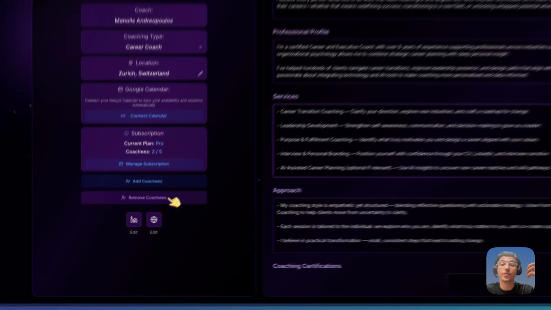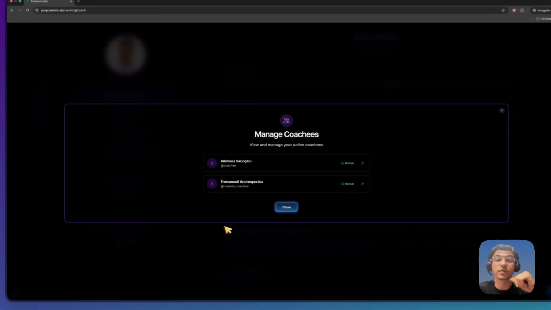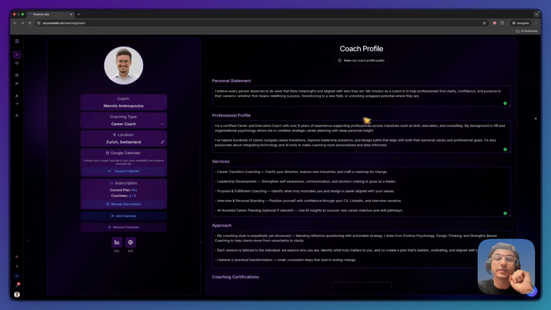You can also remove coaches when the end of your coaching journey comes. You can also add your LinkedIn page for people to be able to find you through our platform, but also your website.